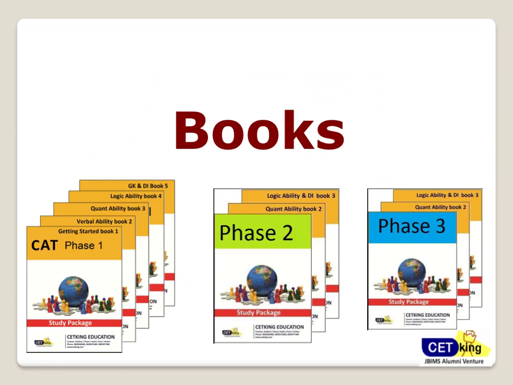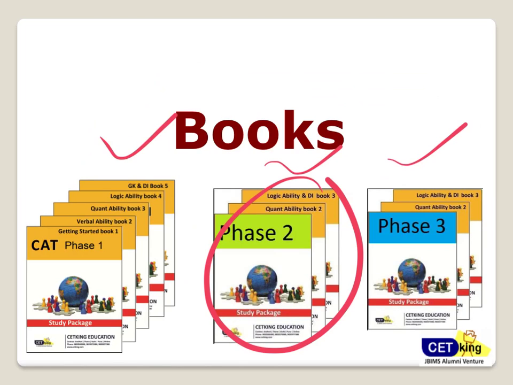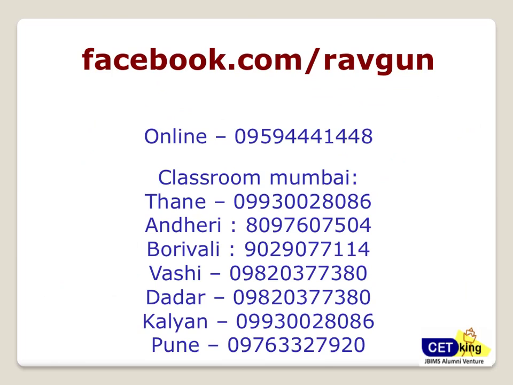Fine, these are our 3 phase books: phase 1, phase 2, phase 3, which you can buy. You can buy individual books as well, or you can buy the complete set depending upon how much time we have left for the exam. For example, if I've got 3 months or 2 months time, I can go for all the books. If I've got 1 month time, I don't need to go for all the books. I just need the advanced level maybe. Yep. Alright, all the best.